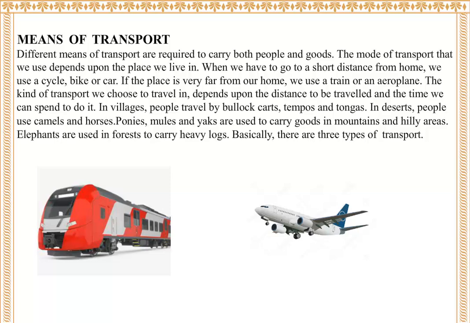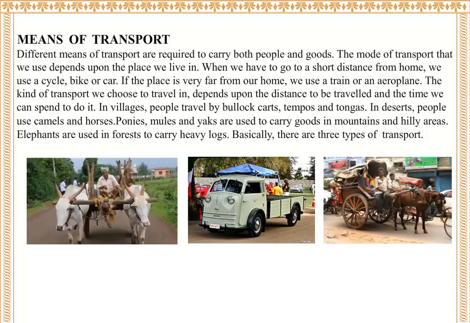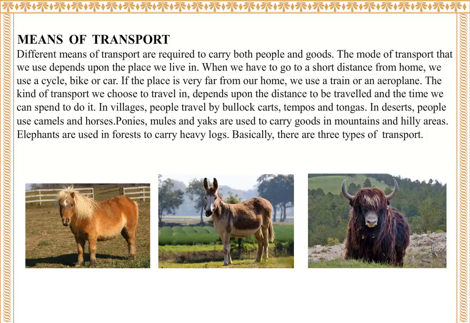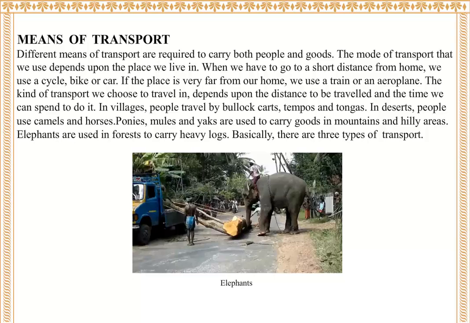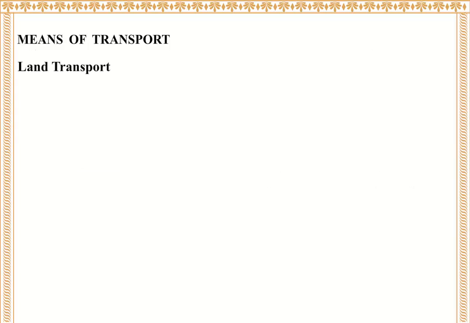In villages, people travel by bullock carts, tempos, and tongas. In deserts, people use camels and horses. Ponies, mules, and yaks are used to carry goods in mountains and hilly areas. Elephants are used in forests to carry heavy logs. Basically, there are three types of transport. 1. Land transport. 2. Water transport. 3. Air transport.